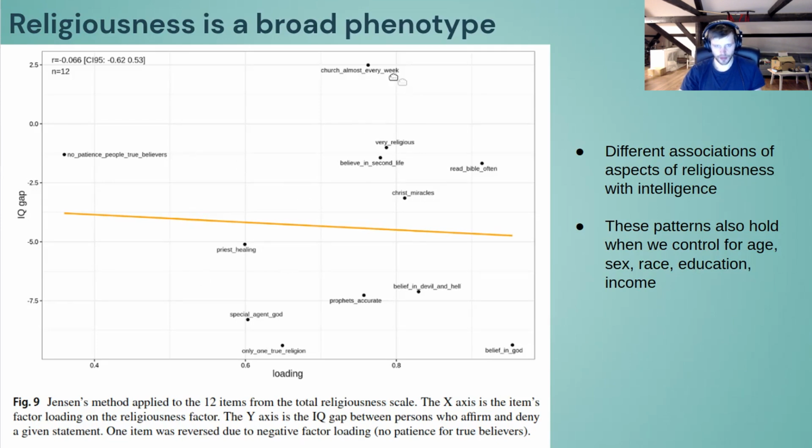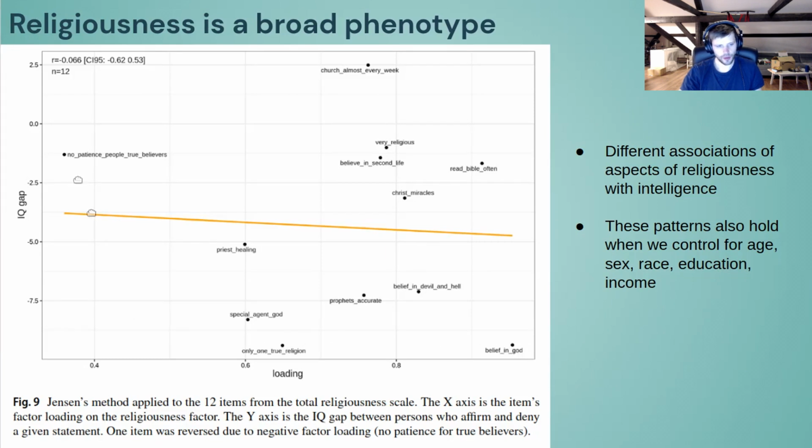And we see something odd, right? The people who go to church every week are actually slightly smarter, despite atheists being smart on average. So it would seem that there may be a bunch of atheists that are going to church for social reasons. Then there's a bunch of other traits up here. No patience for true believers, very religious, believe in second life. Some of these are related to behavior also, and they don't really relate much negatively to intelligence, -2 IQ.